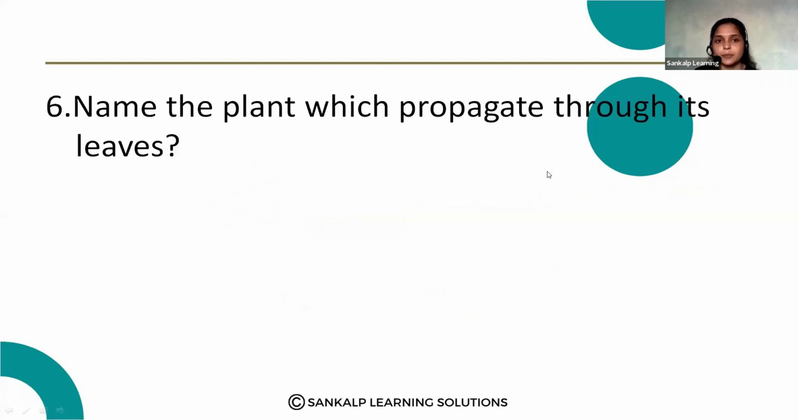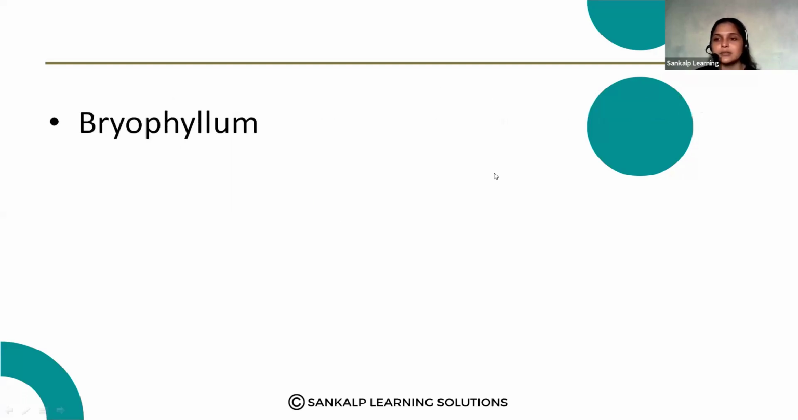Next question. Name the plant which propagates through its leaves. So leaves are used for the propagation to produce the new plants. Okay. You know that in some plants stems are used. In some plants roots are used for the propagation. In some plants they propagate through the seeds. But here leaves are used for the propagation. So that is bryophyllum. In the bryophyllum plant, the leaves are used for the vegetative propagation. Okay. So that is also a 1 mark question.